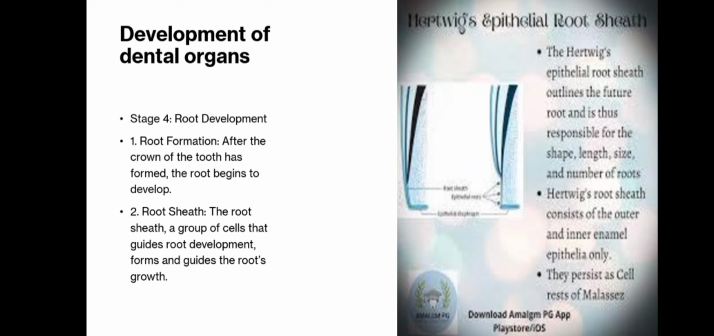Hertwig's epithelial root sheath disintegrates. The mesenchymal cells from the dental follicle contact root dentine and differentiate into cementoblasts, which form the cementum. The periodontal ligament and alveolar bone form around the root. Clinical relevance. Remnants of Hertwig's epithelial root sheath are called epithelial rests of Malassez, which can cause cysts.